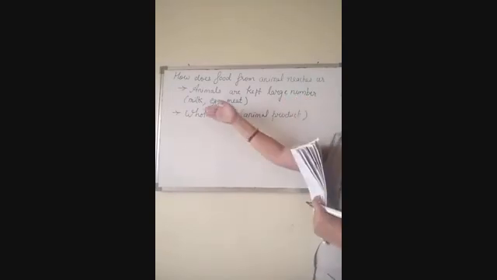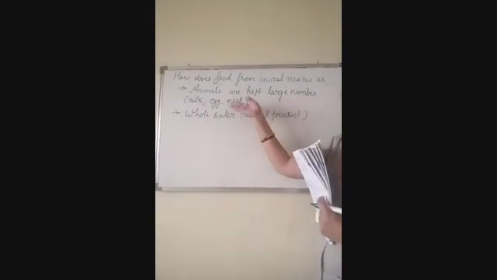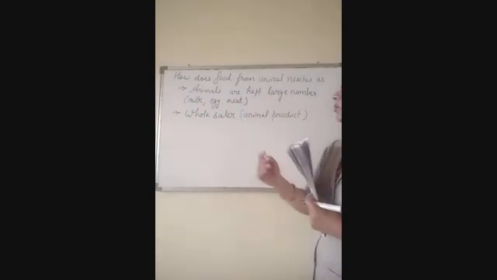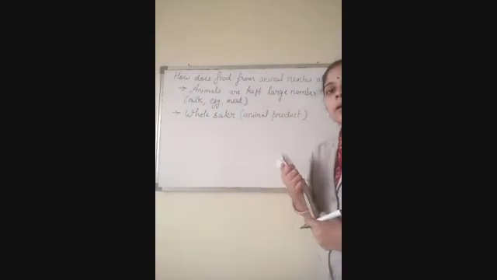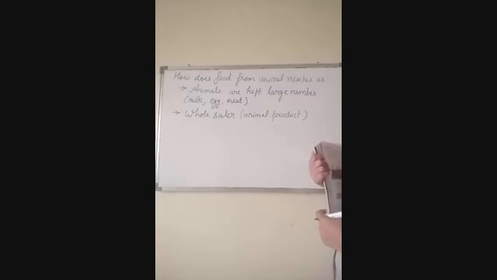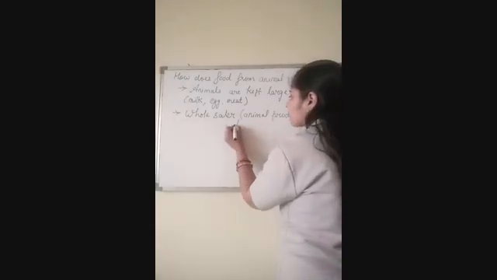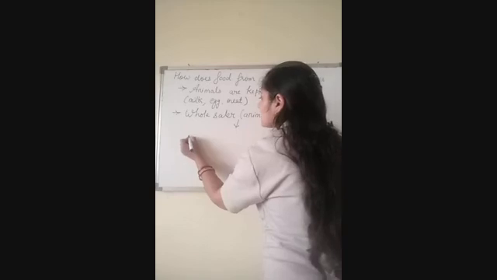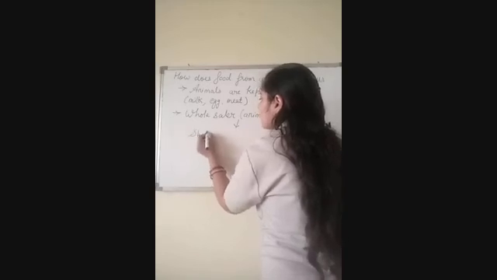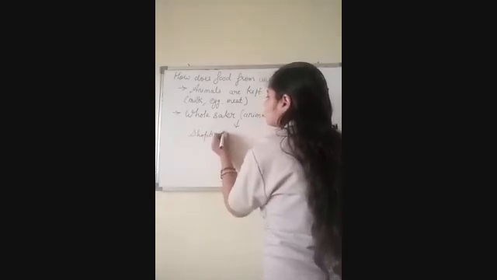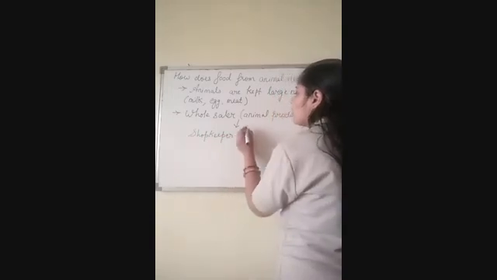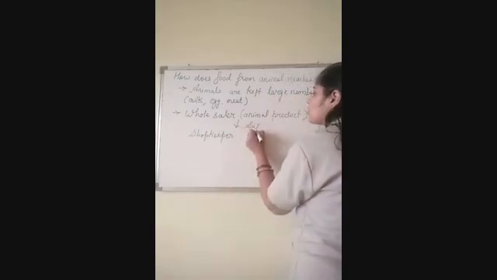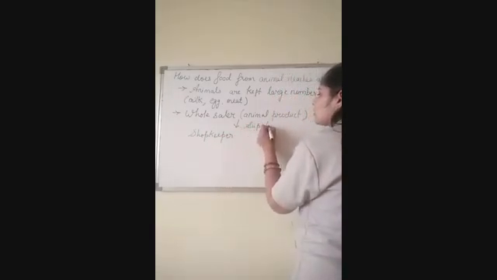And then we are talking about the wholesaler. I told you who is a wholesaler. A wholesaler is a person who buys things in a large quantity, and after buying, this person is selling the things to the shopkeeper, or supplying it to the shopkeeper. So what is the role of the wholesaler here?